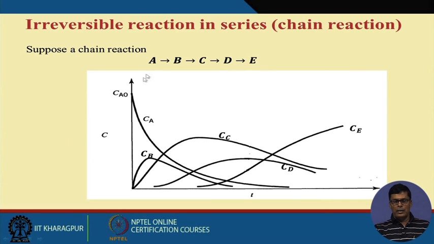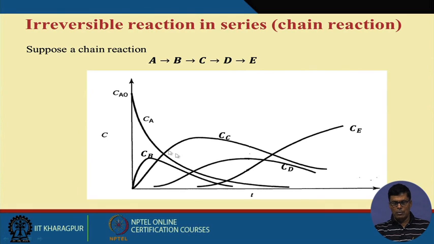If you look at A, this is Ca, the first component will keep on decreasing with respect to time. Am I right? And if you look at B, C, D, B forms and then decreases. As soon as B forms, C forms and then decreases. Then D forms, and then E forms, and finally the product E will keep on increasing. It will not decrease; it will keep on rising with respect to time. So this is the kind of profile that we have.